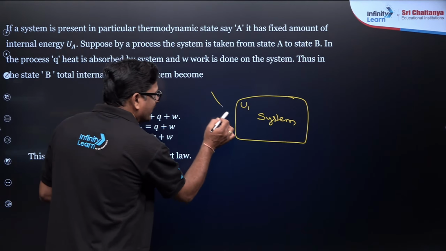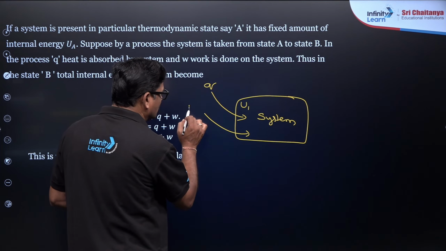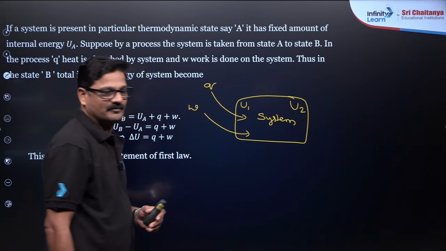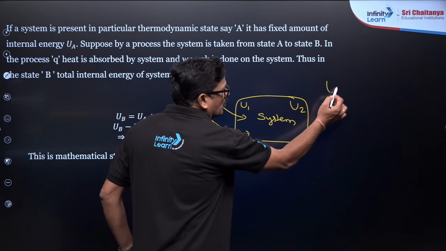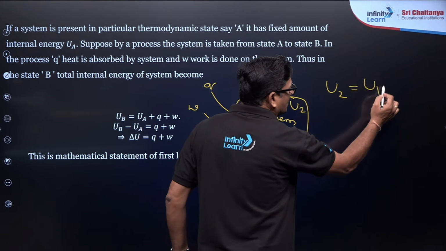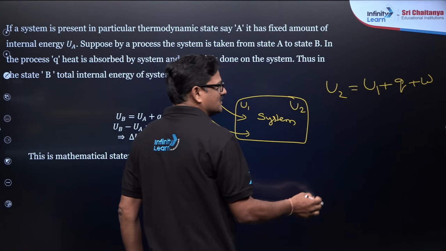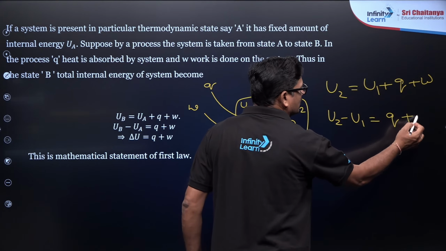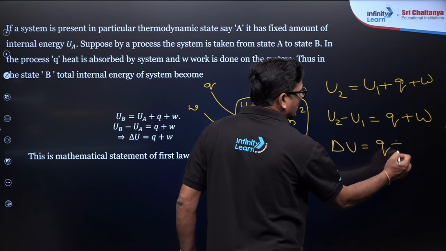Some heat is given to it and some work is done, so that its internal energy changes to U2. Understand? So U2 is equal to U1 plus Q plus W. I mean to say U2 minus U1 is equal to Q plus W. Delta U is equal to Q plus W. Bas.